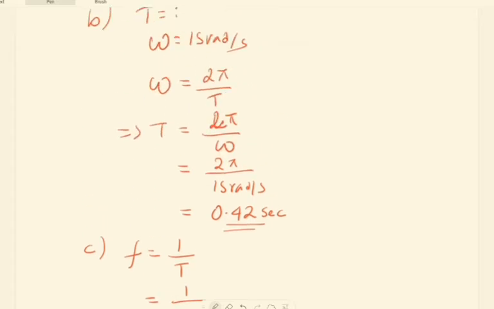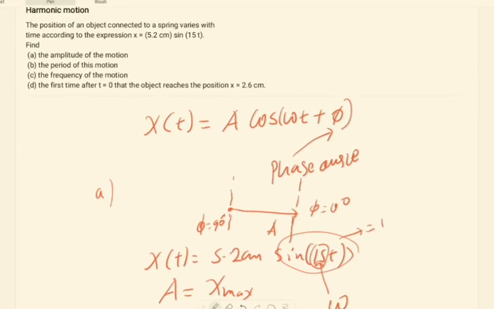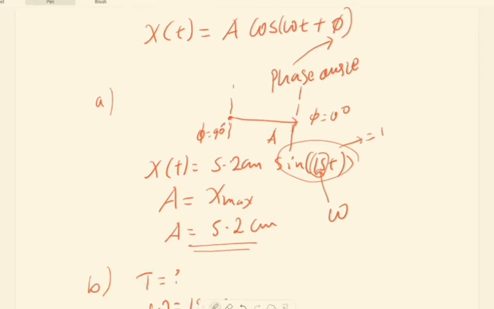Finally, we are asked to find the first time after t equals 0 that the object reaches the position x equals 2.6 centimeters.